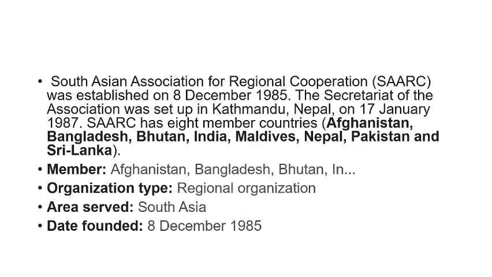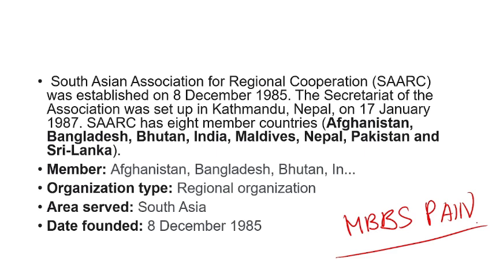I had given a mnemonic, MBBS Spain. It is a regional economic trade bloc, the area served is South Asia, and the date founded is 8 December 1985.